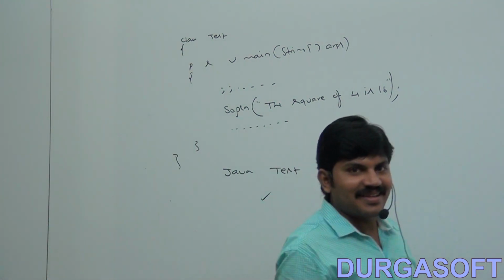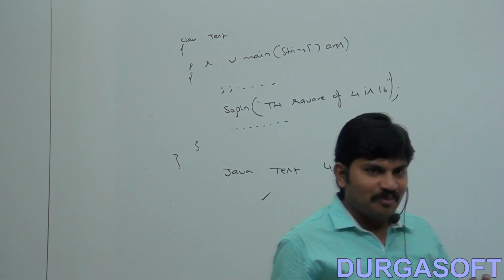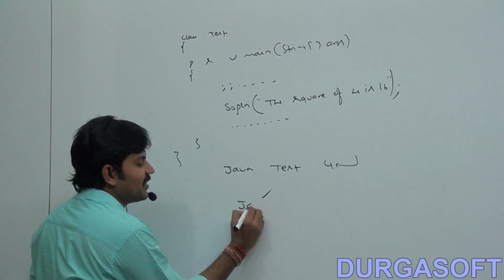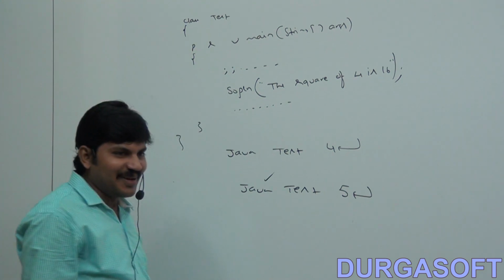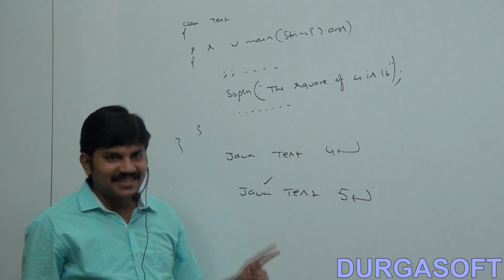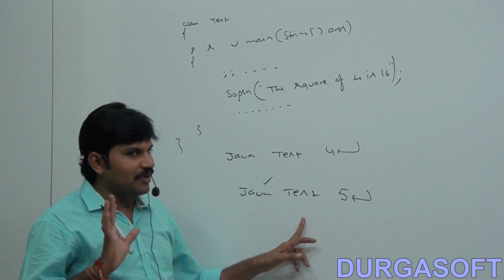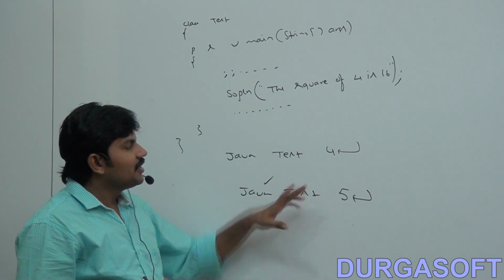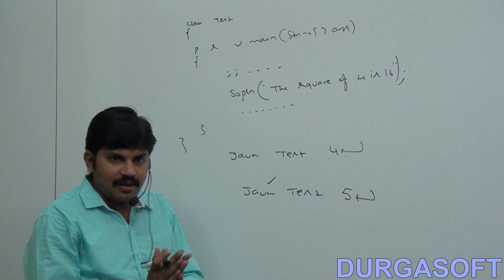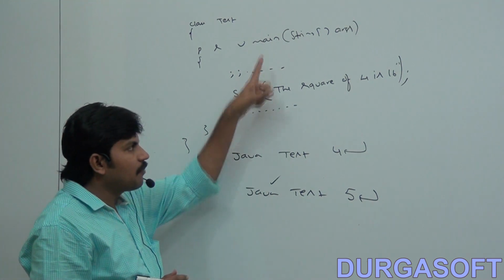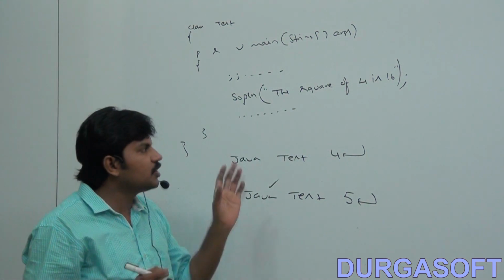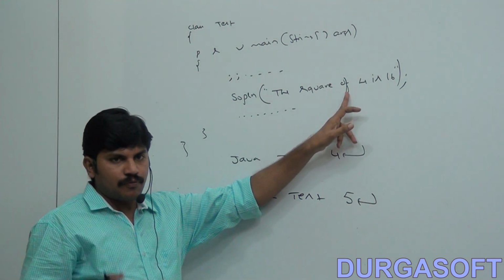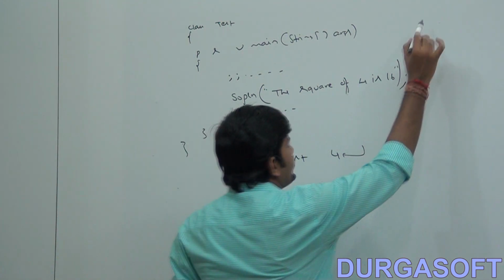If the invigilator, being smart, asks to execute this with 5, what answer do we get? The square of 4 is 16 only, right? Very smart people do it like this, but it is not the proper way, because this program is applicable only for 4 and 16. It is a hard coded value. It's not the correct way.